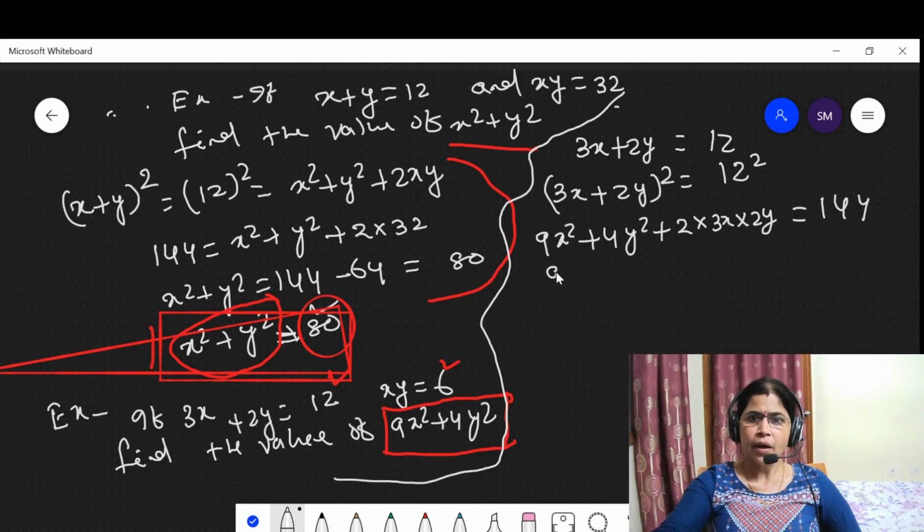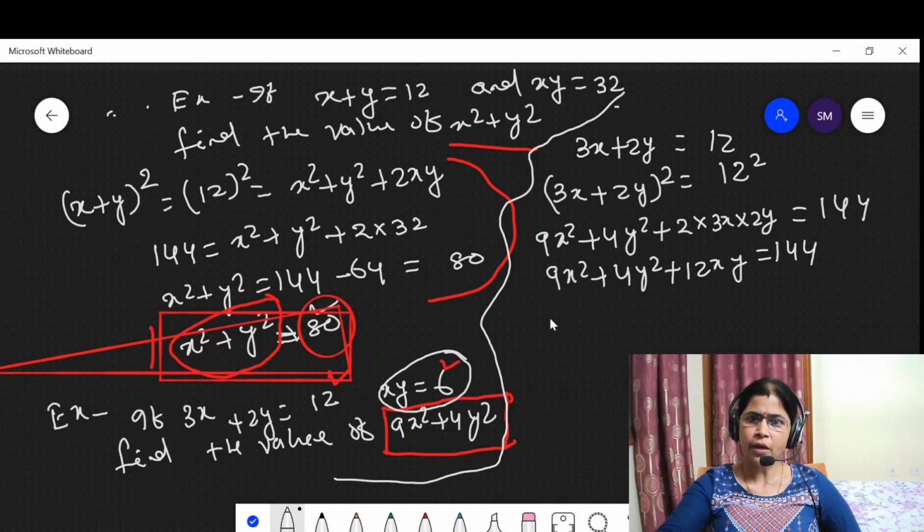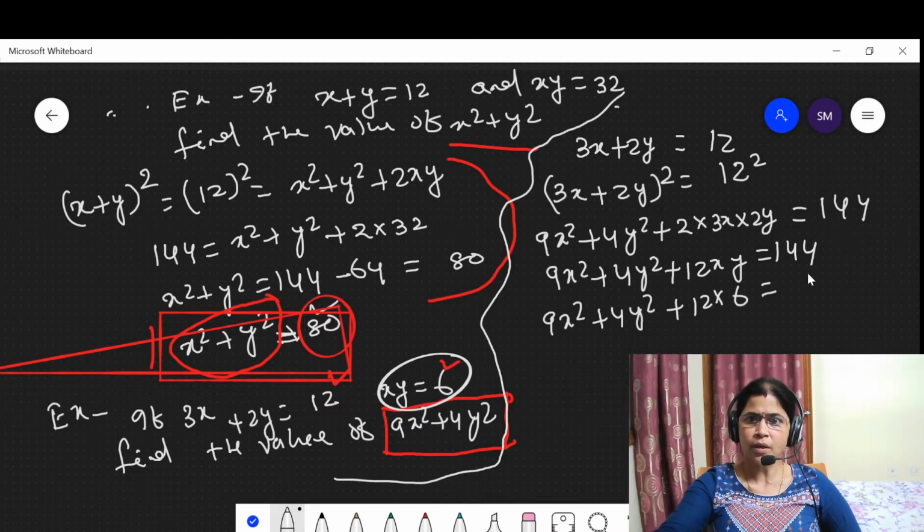Then 9x square plus 4y square plus 2 into 3 into 2, 6, 12xy is equal to 144. The xy value is given here, 6. Then put it there. 9x square plus 4y square plus 12 into 6 is equal to 144.